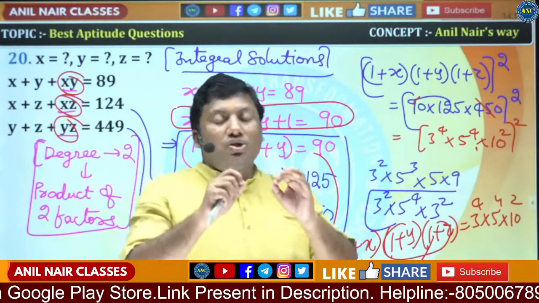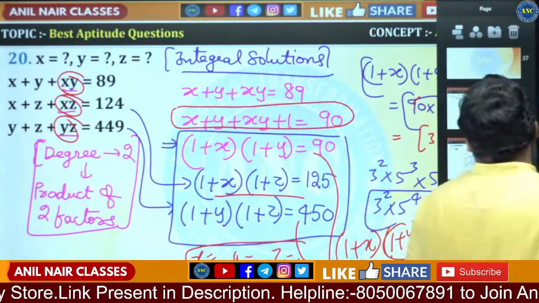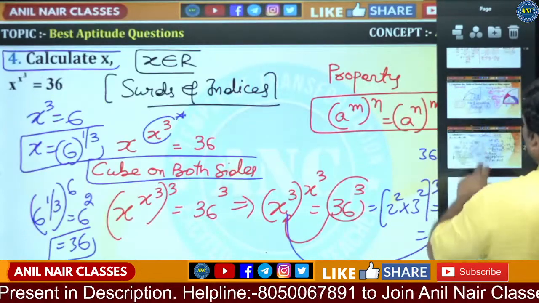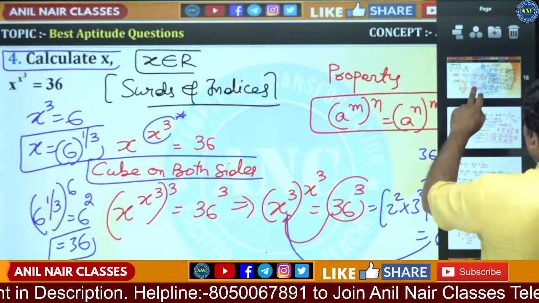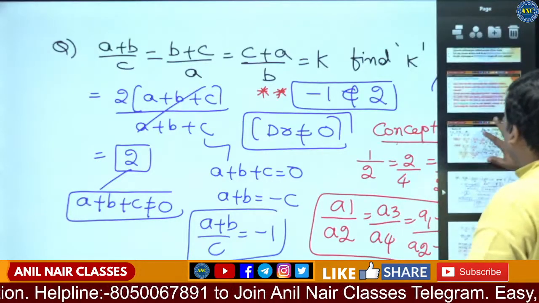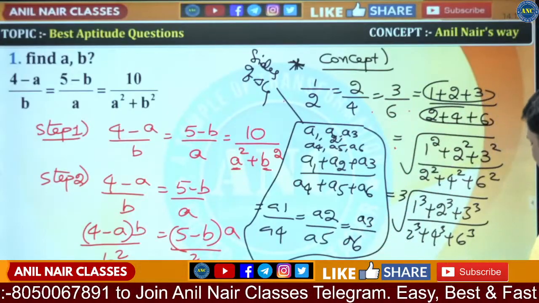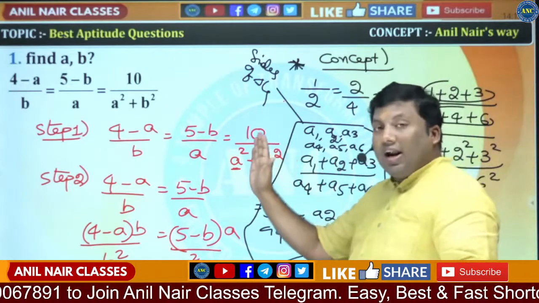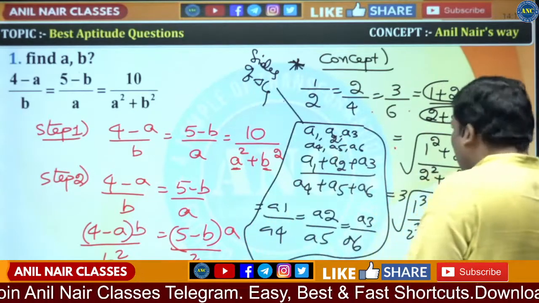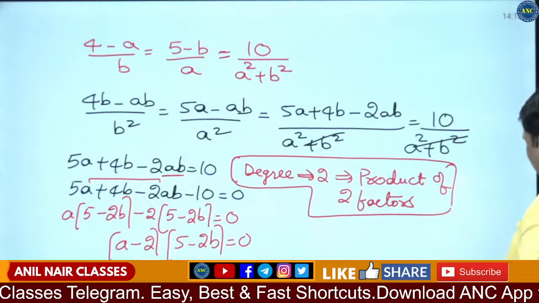I hope you enjoyed the first half of the best aptitude sessions, about good questions that we discussed. In the next class, I will take the first question and discuss some more very, very good concepts based upon this concept. Kindly do not miss attending any of these sessions. Based upon concept 1, first question, I hope the idea is clear. Learning: sum of the numerator by sum of the denominator is equivalent to numerator by denominator. Then logic. I will discuss some problems in the second class based upon this.